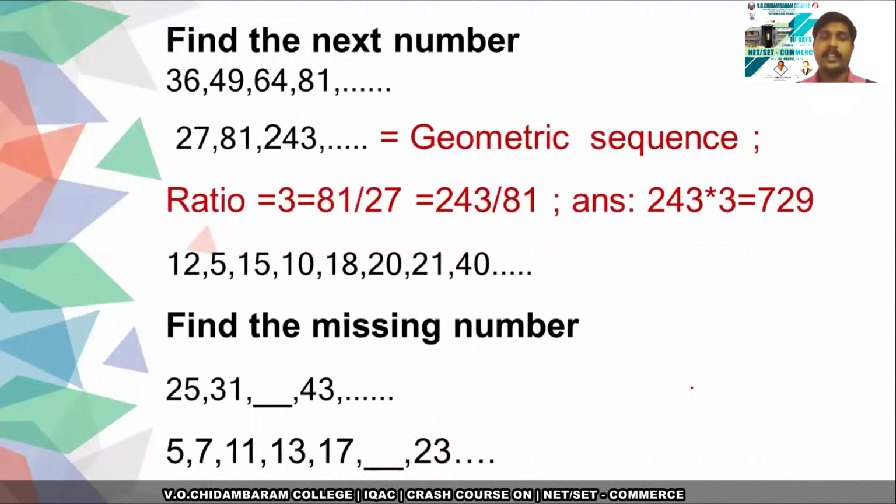What of the second? It is a geometric sequence. I have already told you a geometric sequence has a common ratio, which means two consecutive terms have a common ratio. Here we can find that ratio using the methodology. 81 by 27 is 3. 243 by 81 is also 3. So the common ratio is 3. If you want to find the next number, a simple thing, you multiply the common ratio with the last number. So 243 into 3, 729 is the next number.